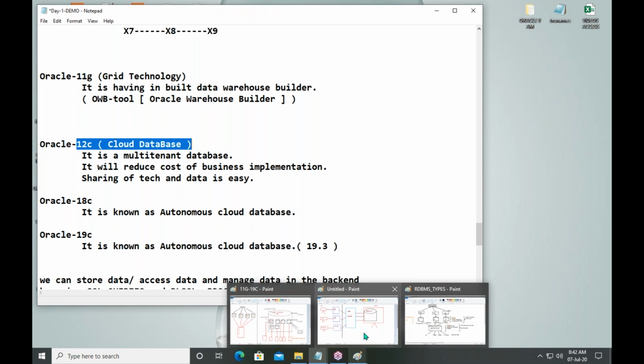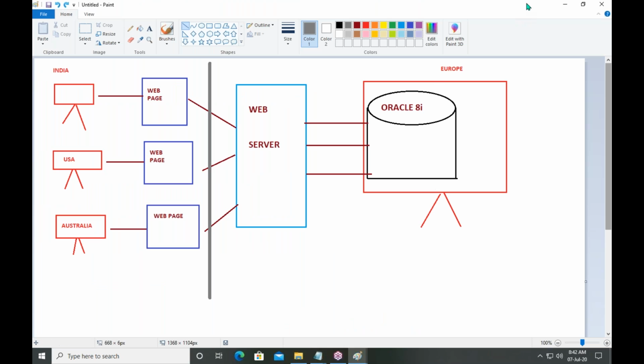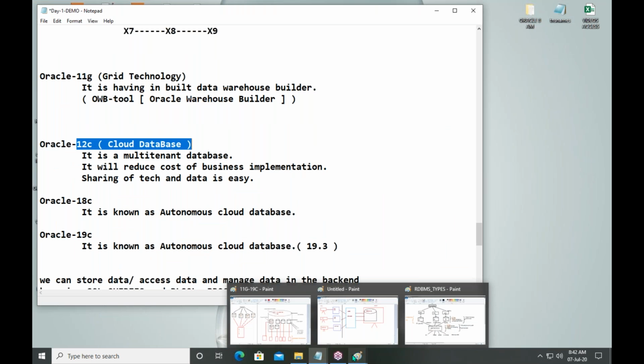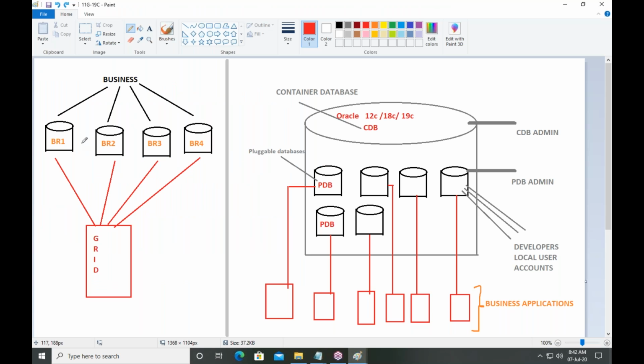Here we have one drawback, guys. What is the drawback? See, assume that your business has 100 branches. Then we should maintain 100 servers. If your business has 1,000 branches, then you should maintain 1,000 servers. That is also very difficult to maintain that many number of servers. So what should I do?